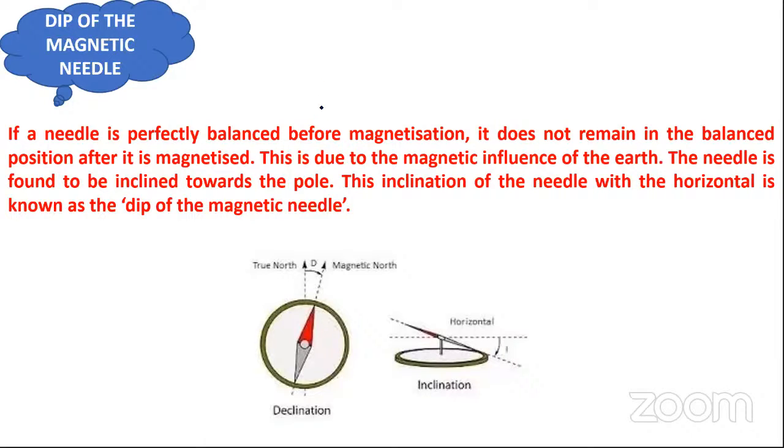Suppose that when you just freely hold the prismatic compass or surveyor's compass in the open survey area, then it should remain as a horizontal needle. Is it or not? Yes. If you freely suspend the compass in the field, then the needle of the compass should be perfectly horizontal. Is it or not?